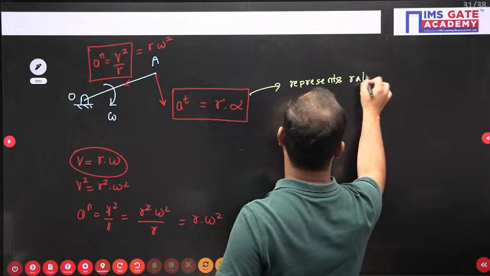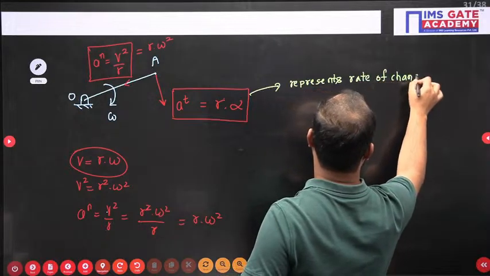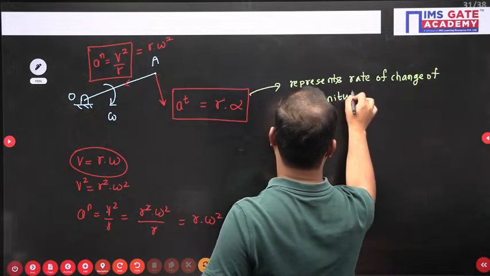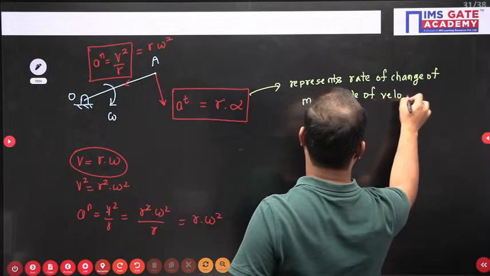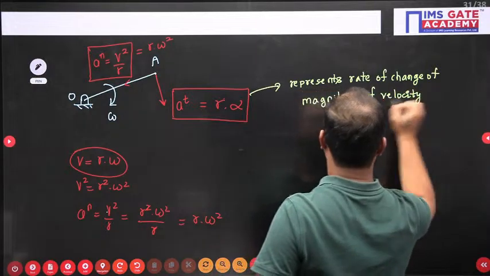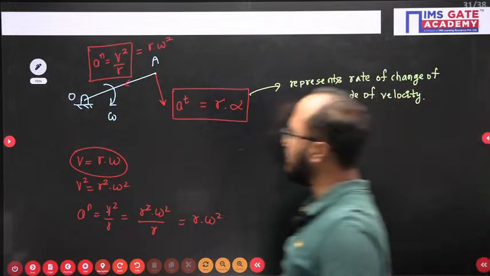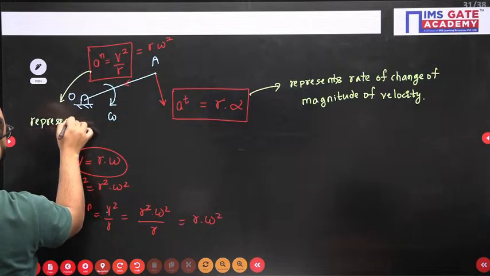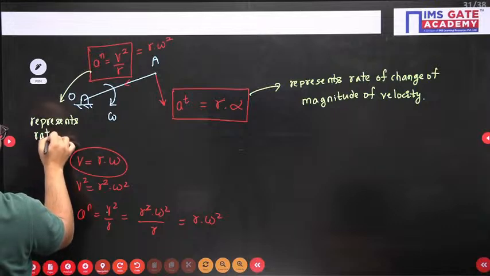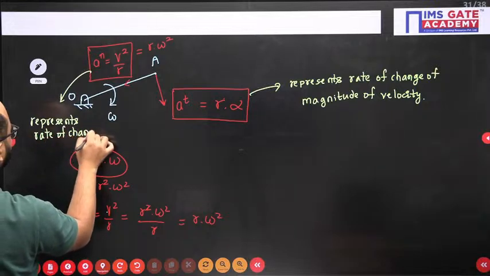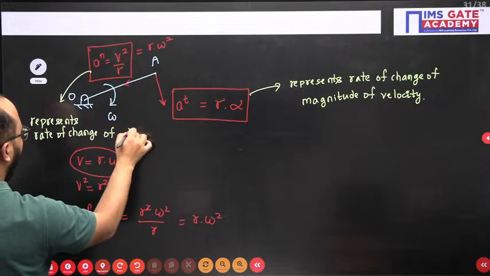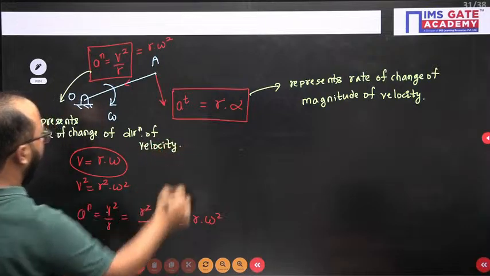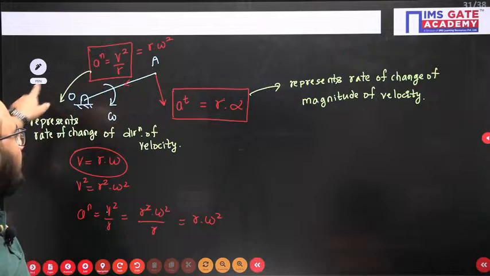Tangential acceleration represents rate of change of magnitude of velocity, and normal acceleration represents rate of change of direction of velocity. Got it? So if direction is changing, then normal acceleration will be there.